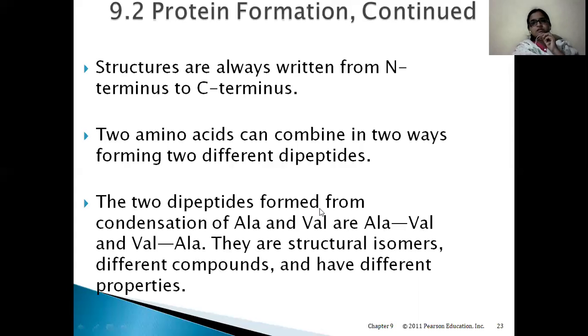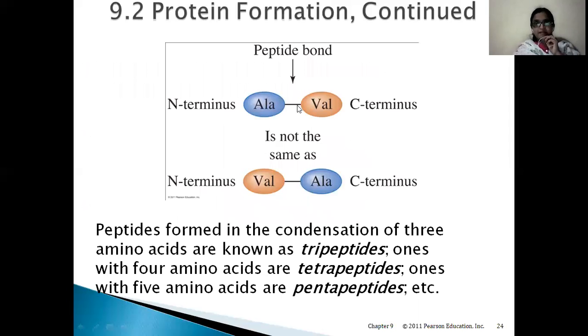Next, the bond present between alanine and valine is called a peptide bond, and these two forms are not the same. Only two amino acids are there. Here we are not seeing the example of hundreds or thousands of amino acids. We are considering only two amino acids joined in a different fashion, but we can definitely say these two compounds are not the same, because here the N terminus is different, and in both cases the C terminus is also different.